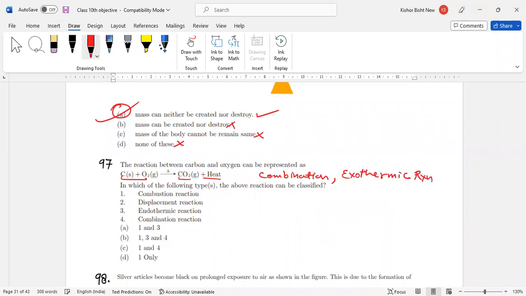Exothermic reaction. So now, the first one is a combination reaction. Yes, correct. Displacement reaction, no. Endothermic reaction, no. Combination reaction, yes. So A and D are correct. So option C is the correct answer. Now come to the next question.